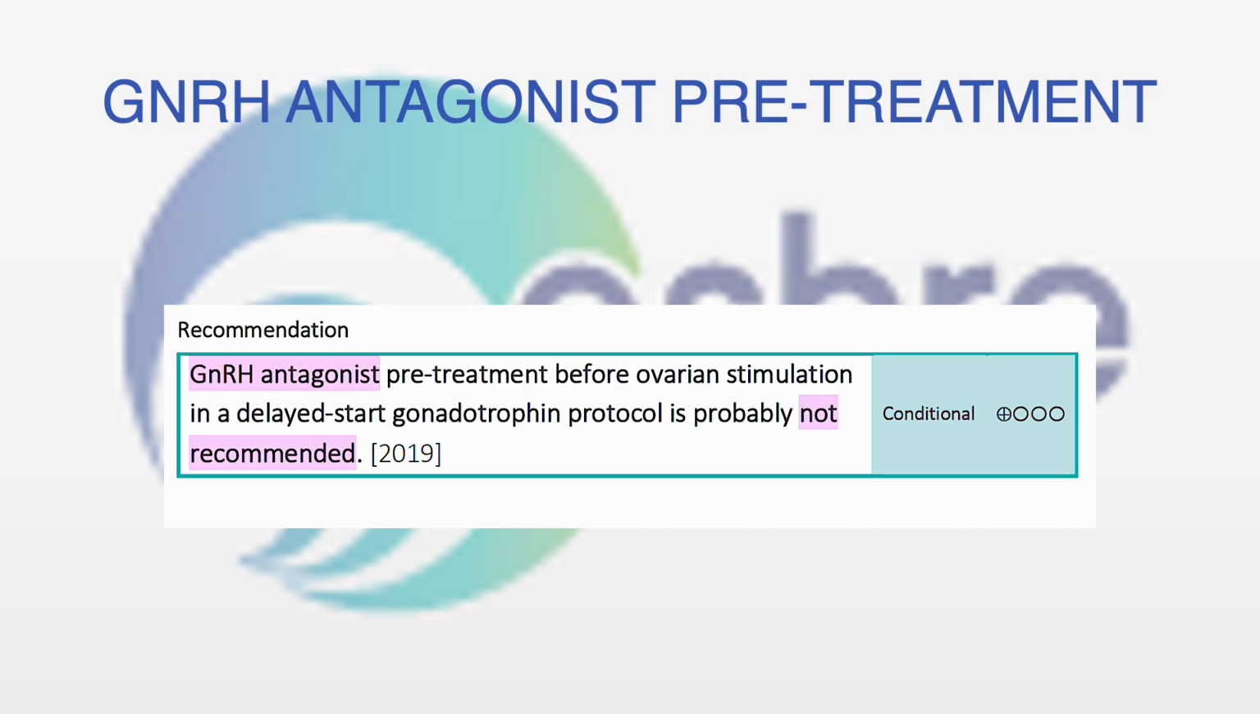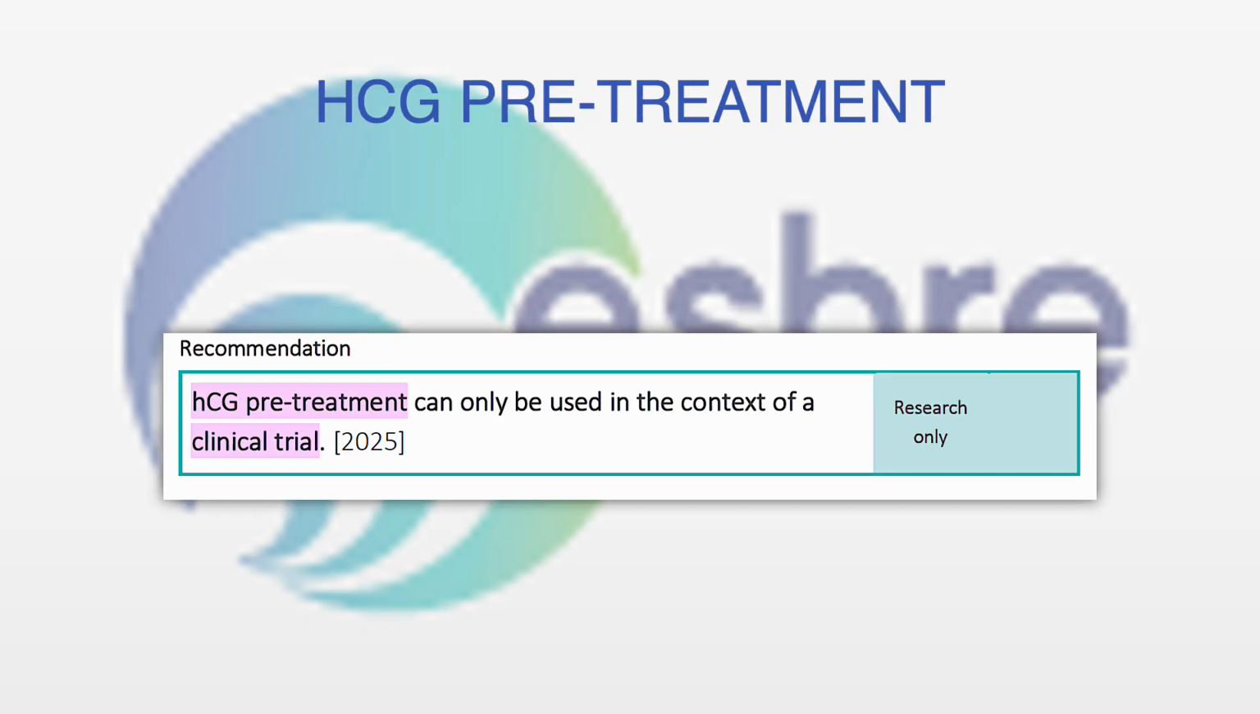The gonadotropin releasing hormone antagonist pre-treatment, which is also known as the sandwich protocol, is also not recommended. HCG pre-treatment can only be used in the context of a clinical trial. So in a crux, all the pre-treatments are not recommended to improve efficacy, but only for scheduling purposes.